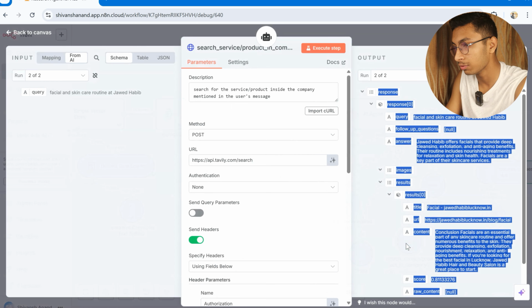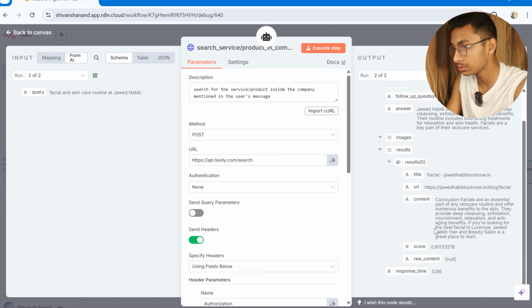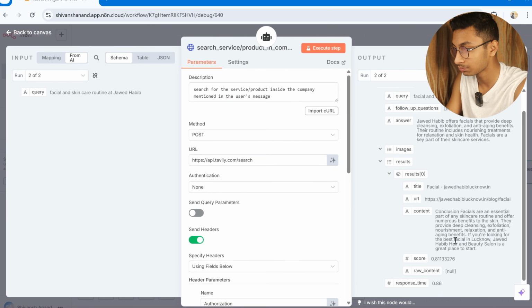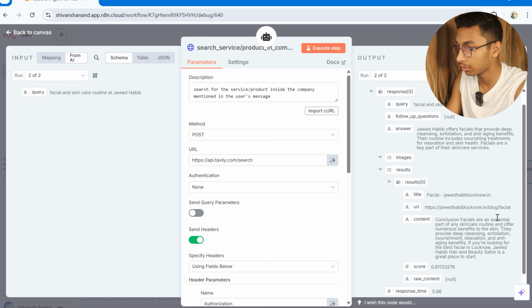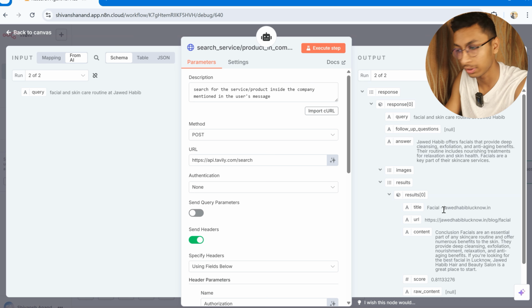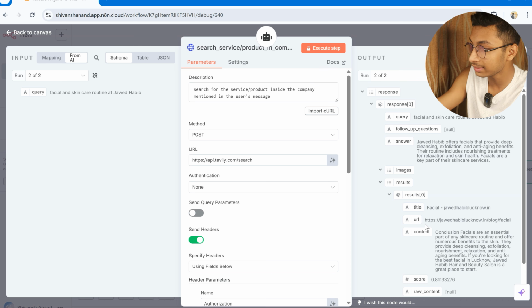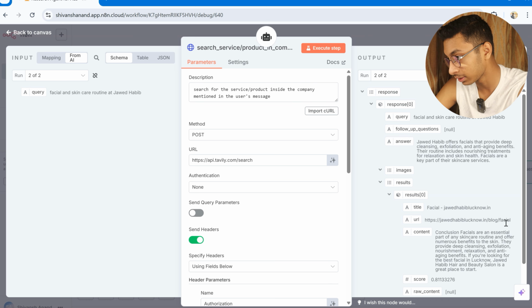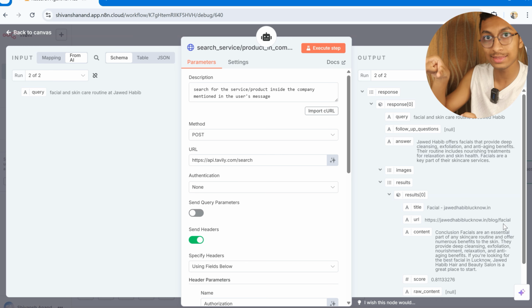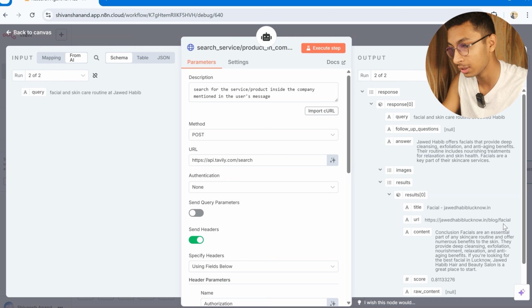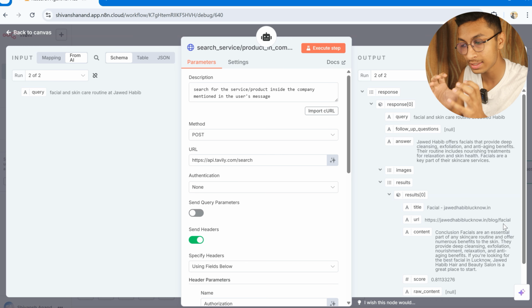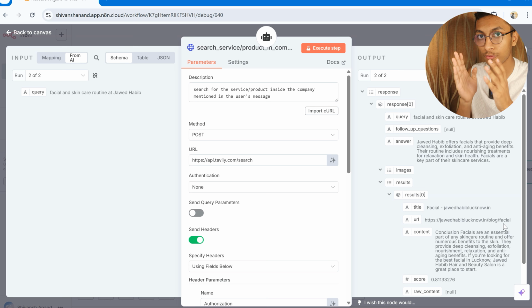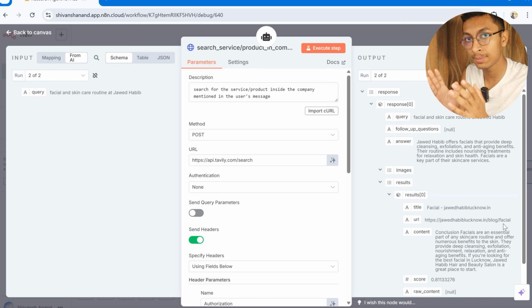platform. And what it outputted was, you can see that the content was this whole thing. Facials are an essential part of skincare routine, and what the Javed website contained about everything. You can see the title and the URL was Javed Habib Lucknow, in.in/box/facial. So it actually searched in that particular website of Javed Habib. So this content which it has is the present scenario of what facial in Javed Habib is about.